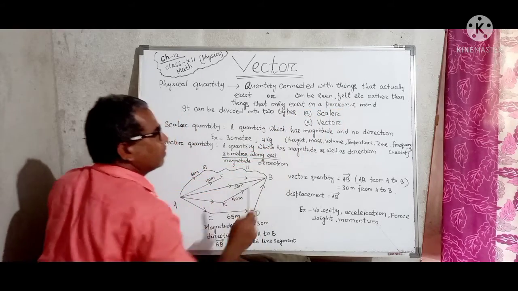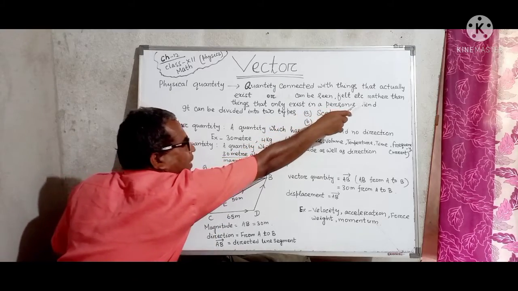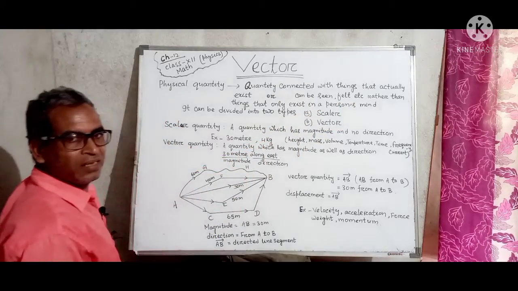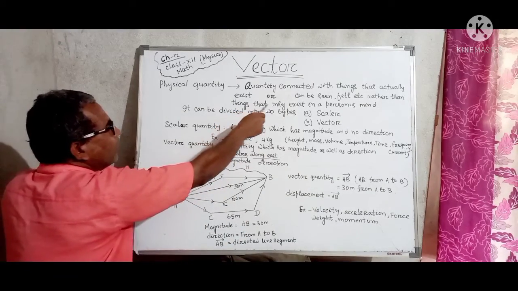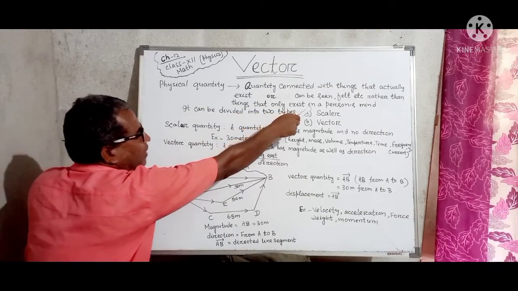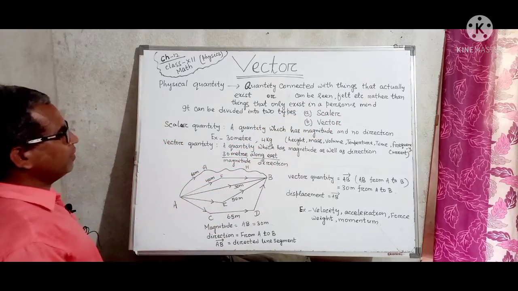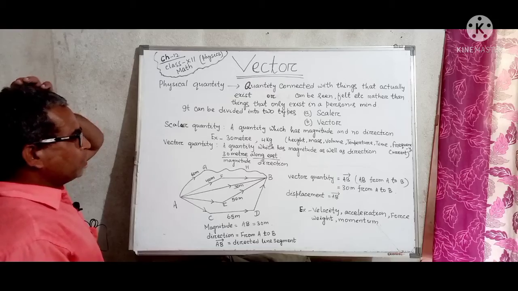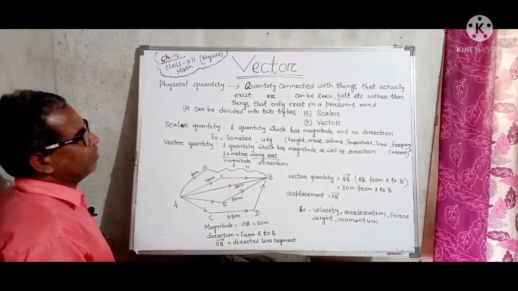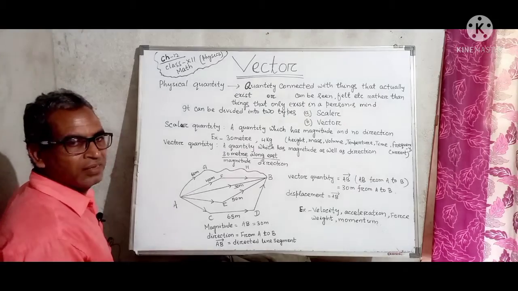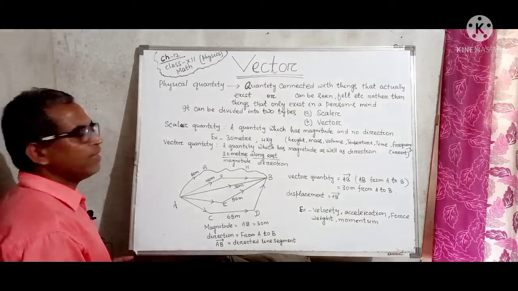It's can be seen, felt. It's rather than means instead of, rather than things that only exist in a person's mind, right? Okay, so quantity connected with things which are real, okay, which actually exist.